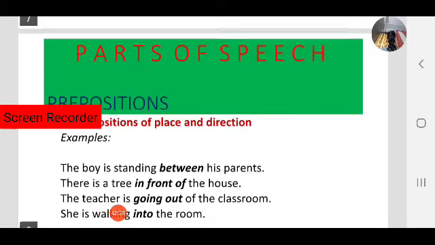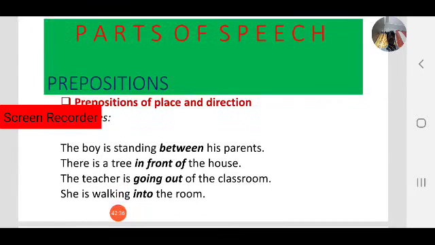Like we have seen some examples. The boy is standing between his parents. There is a tree in front of the house. The teacher is going out of the classroom. She is walking into the room. Here observe, between, in front of, going out, walking into. These are called prepositions of place.